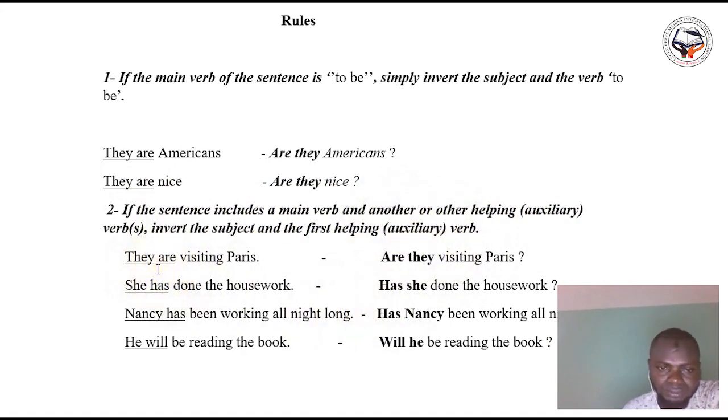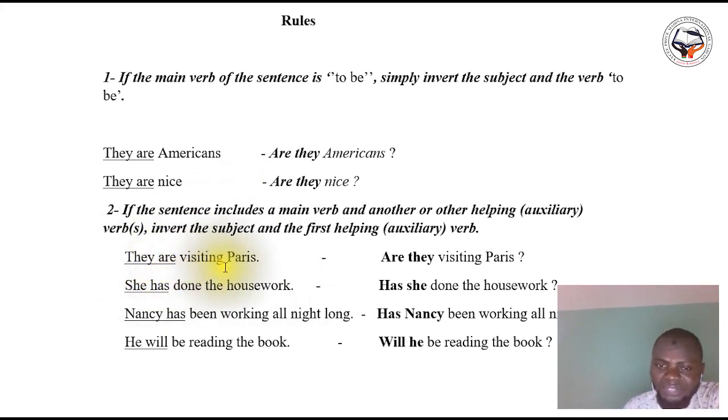Example. When you look at this sentence, they are visiting Paris. Visiting is their main verb, which is accompanied by another helping verb, which is the auxiliary. Here we have to invert the subject and the first helping verb, which is the auxiliary.